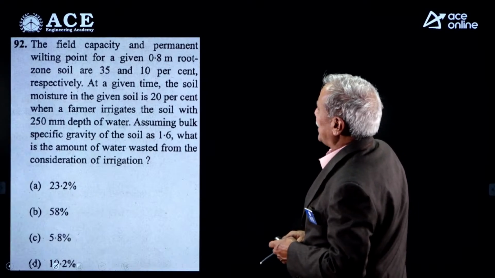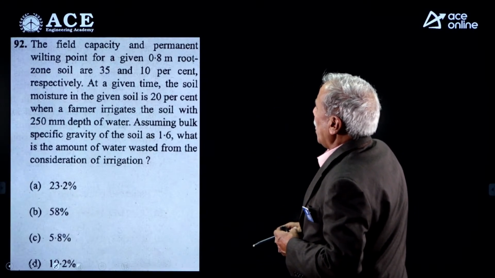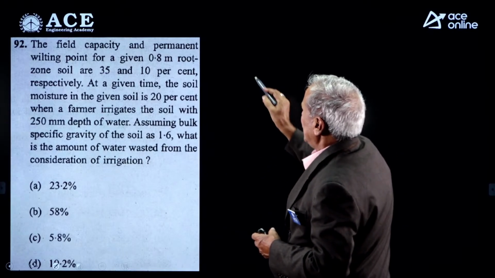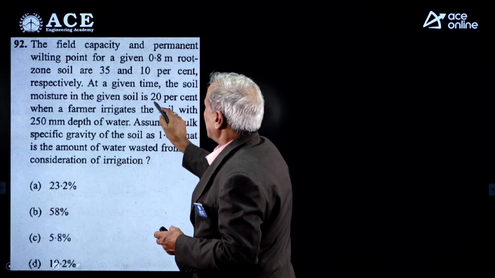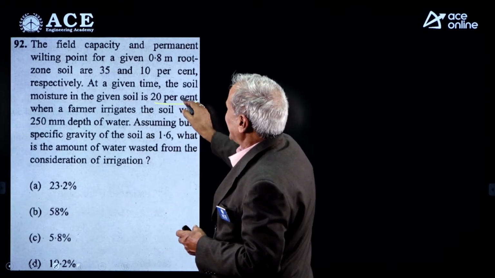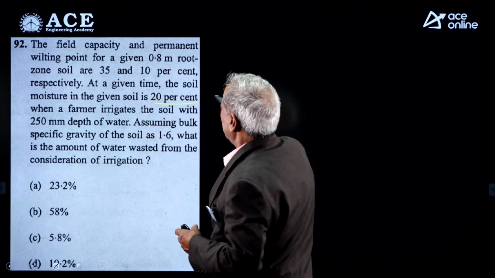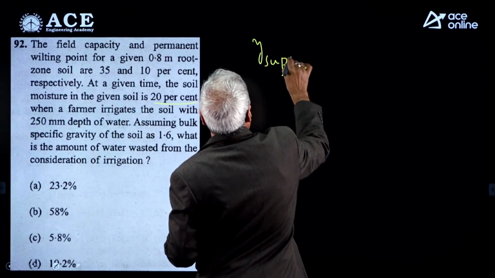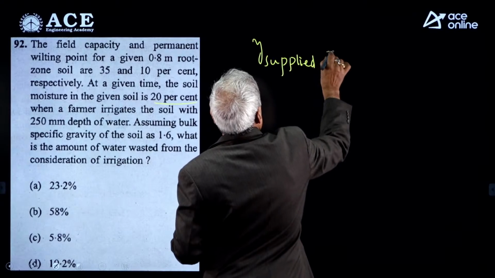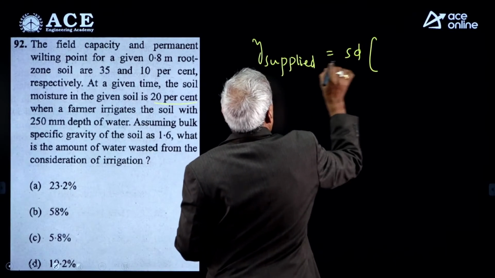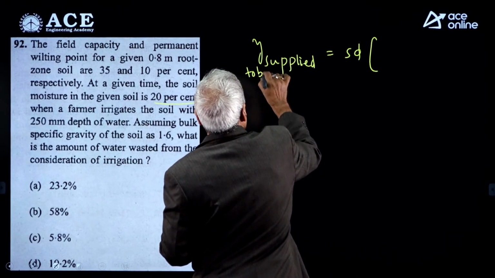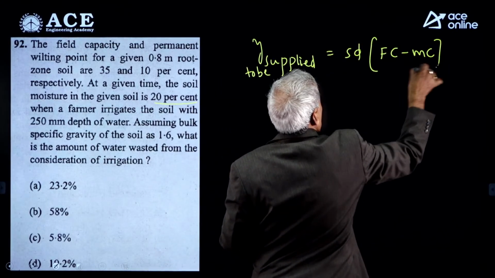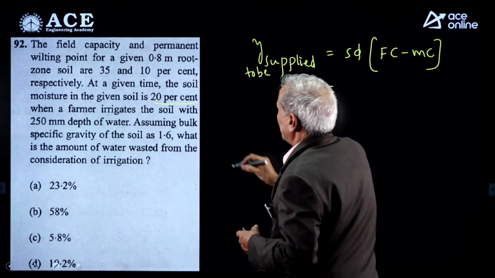Field capacity and permanent wilting point are given. 35% is the field capacity, 10% is the permanent wilting point. PWP is not necessary for us because water is supplied to the field when the moisture content is 20%. So how much water is supplied? Y supplied is equal to S into D into (Fc minus moisture content at this moment).